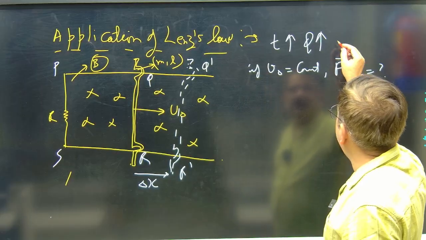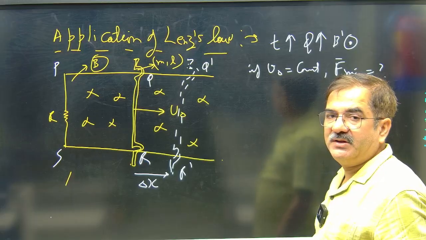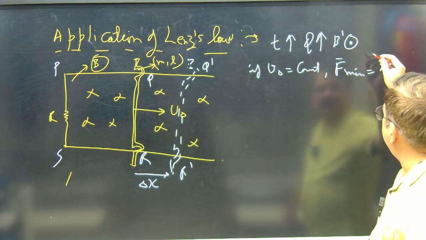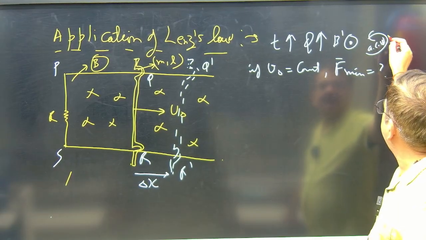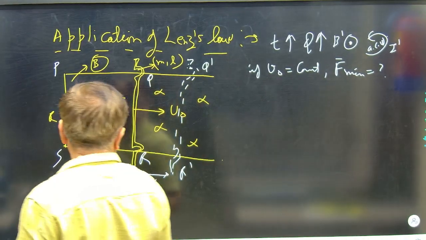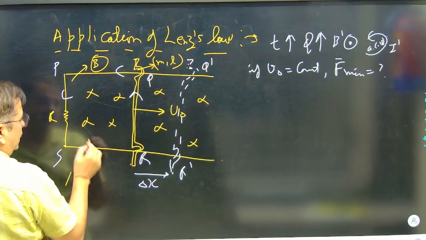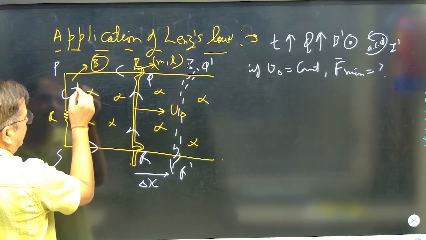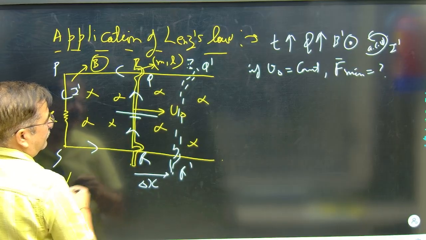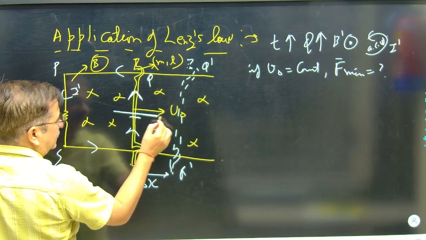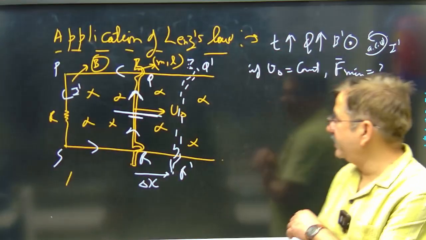So what you will see, the induced field B dash will be outside the page because it will oppose the flux change. If it is outside, the current induced in the circuit will be anti-clockwise. I dash will be anti-clockwise. So this thing I can guess. This moving rod will have the tendency of current flow this way. So induced current will go like this, I dash. For this I dash, I can see the polarity generated in the moving rod. This is the positive end, this is the negative end, because the current comes out from the positive end. This arrangement will be followed and induced EMF will be developed.